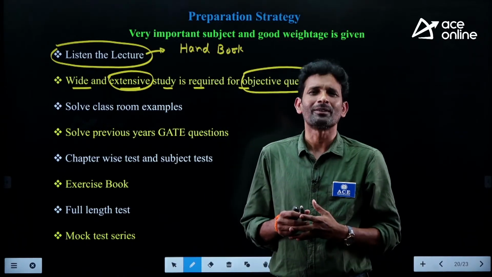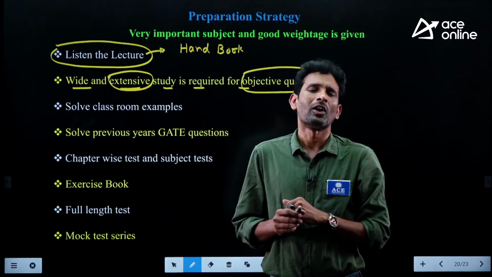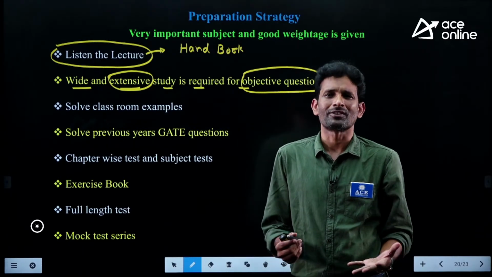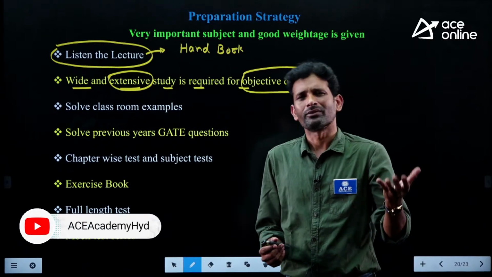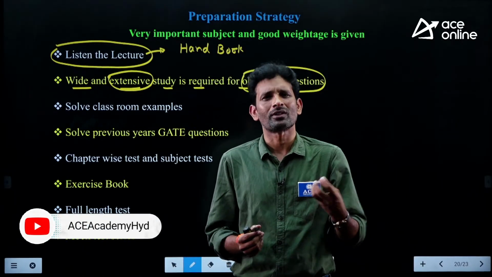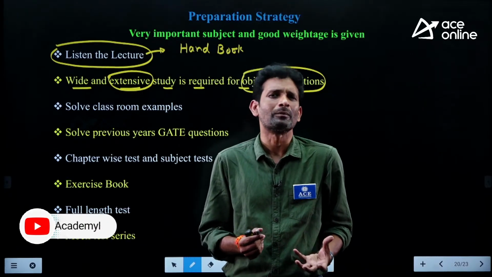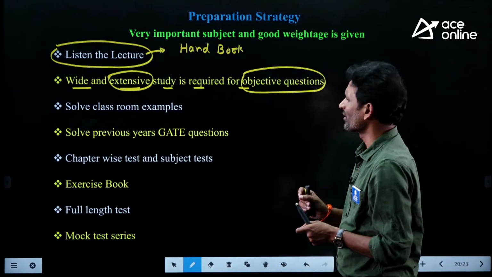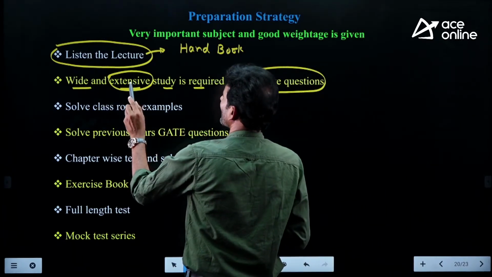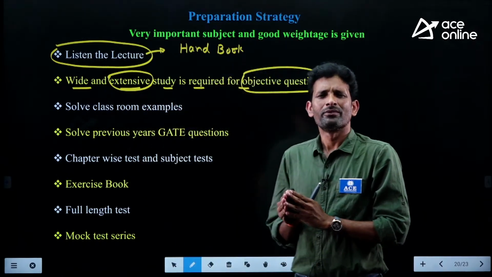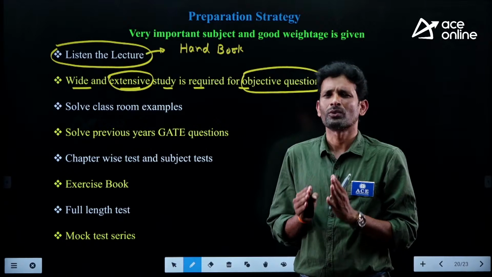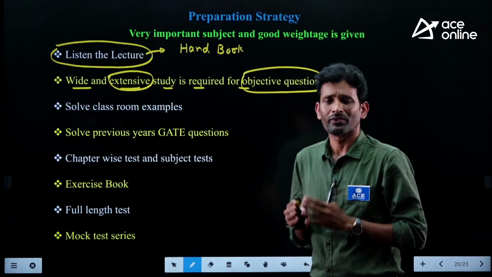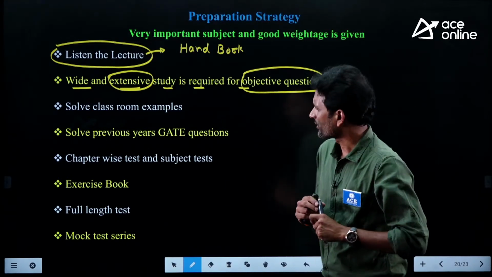Suppose you know the concept, then we can easily eliminate the options which are not related to the given question. Suppose you are poor in concepts, then the four options give a lot of confusion. Which one is correct? Which one is correct? You are in dilemma mode, so you are unable to answer that particular question. To avoid that confusion, you require wide and extensive study of each and every topic, so that we can confidently eliminate the unrelated options without doing the calculation part.